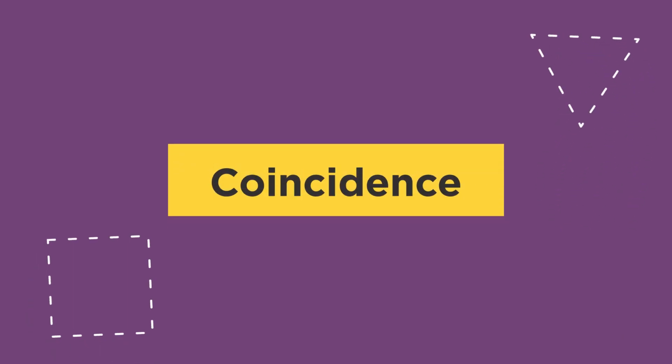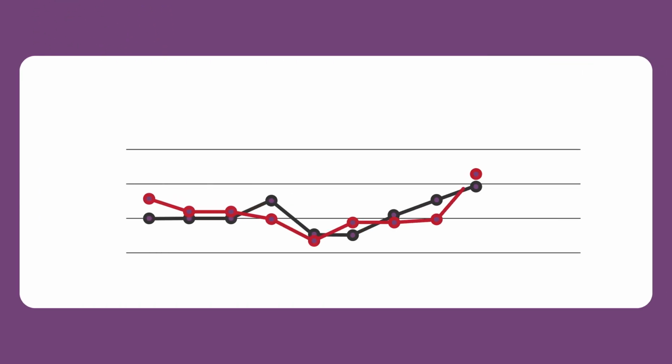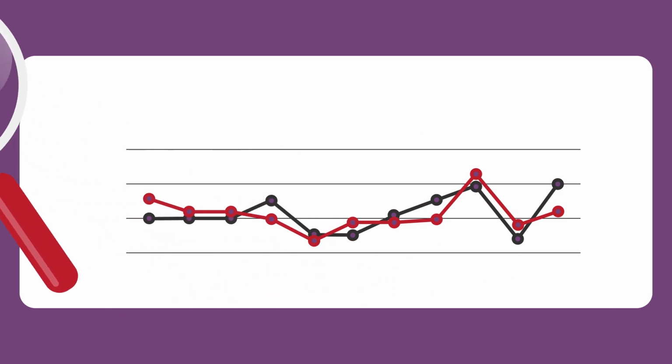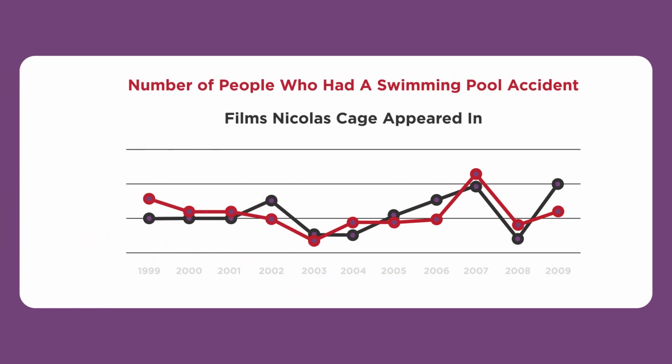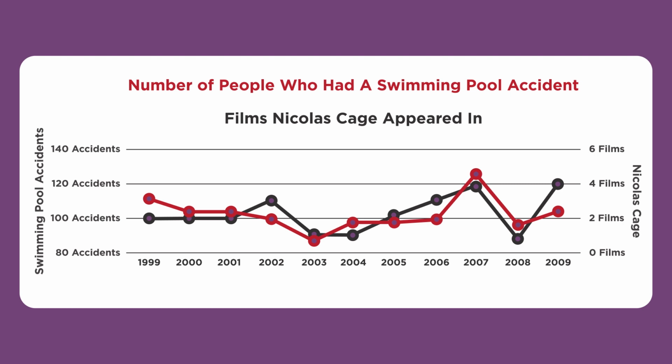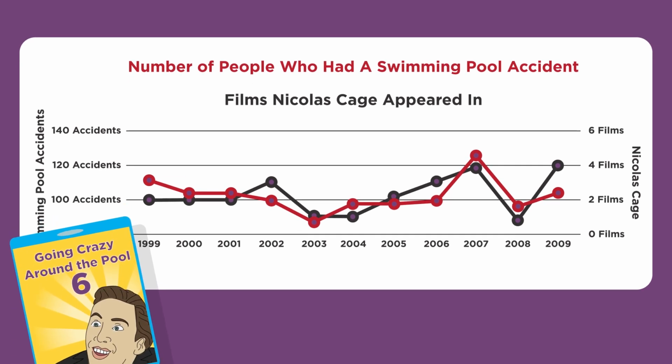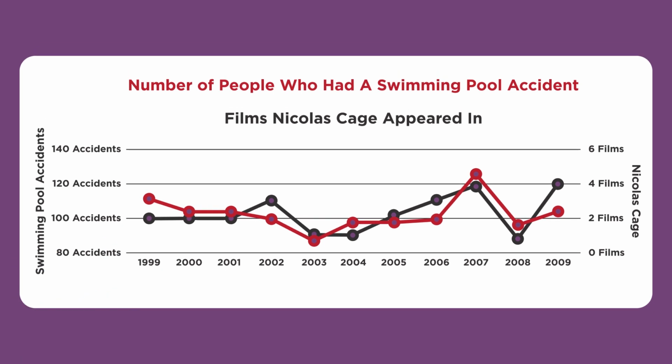Coincidence. If we look for relationships in large data sets, we will find many correlations just because of random chance. These can often be quite entertaining. For example, there is a striking year-on-year correlation between a number of people who are injured in swimming pool accidents and a number of films released starring Nicolas Cage. Think about whether it makes sense for one thing to be related to another, and then whether direct causality is a possibility. Then we can look for ways to test the relationship.